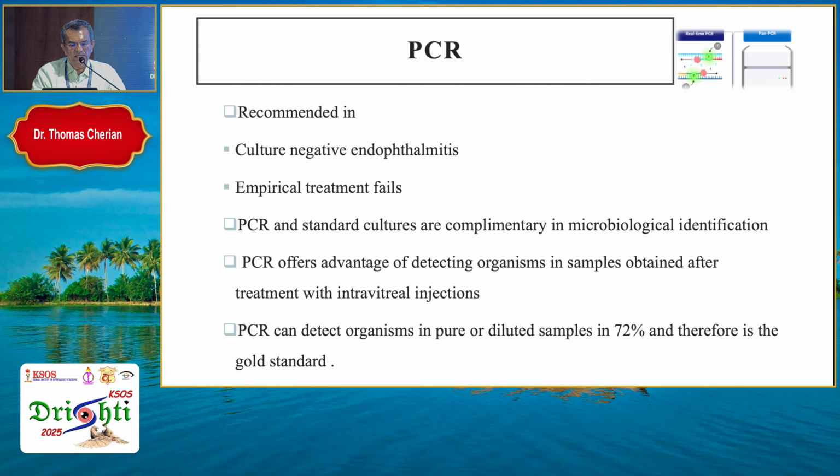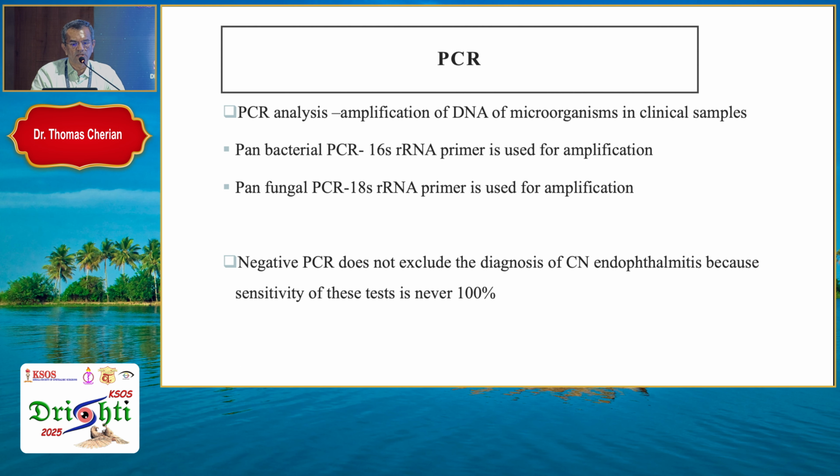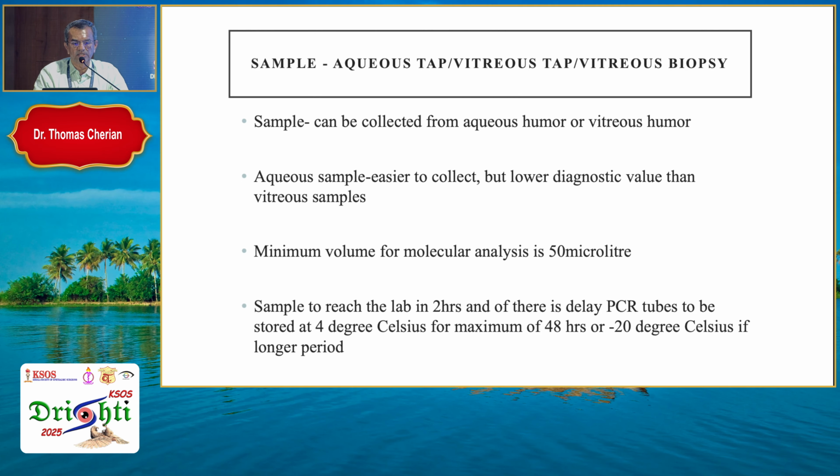PCR can detect organisms in pure or diluted samples in 72% and therefore is the gold standard. PCR analysis is the amplification of DNA of microorganisms in clinical samples. We have the pan-bacterial PCR and the pan-fungal PCR. However, a negative PCR does not exclude the diagnosis of culture-negative endophthalmitis because, again, the sensitivity of PCR is not 100%.